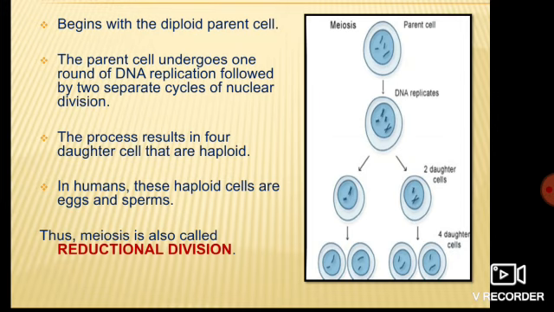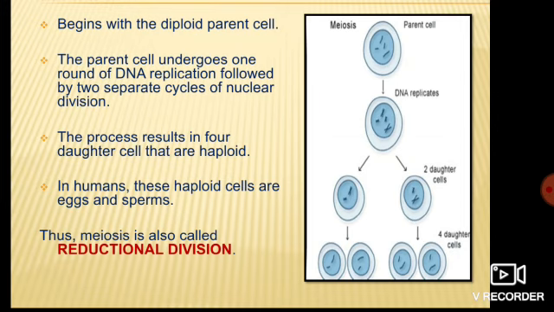In meiosis 1, it produces 2 daughter cells which have the haploid number of chromosomes, that is 23, and then through meiosis 2, it produces 4 daughter cells which have 23 chromosomes.